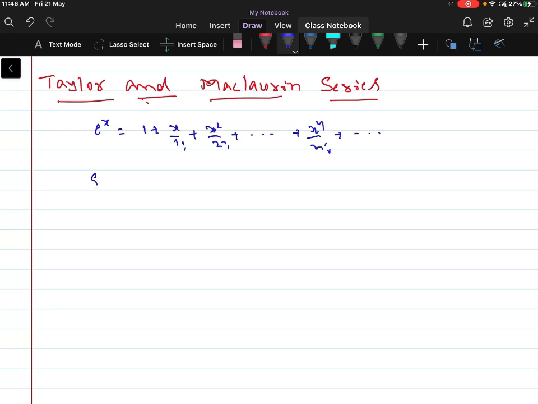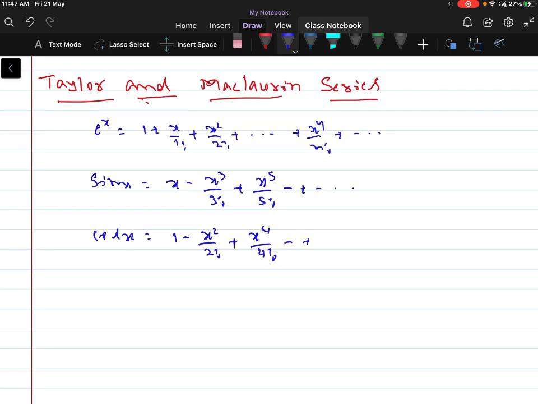Another example: sin x can be written as x minus x cubed by 3 factorial plus x to the power of 5 by 5 factorial, minus, plus and so on. Cos x is equal to 1 minus x squared by 2 factorial plus x to the power of 4 by 4 factorial, minus, plus and so on.